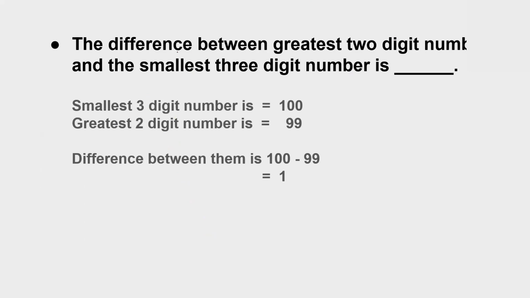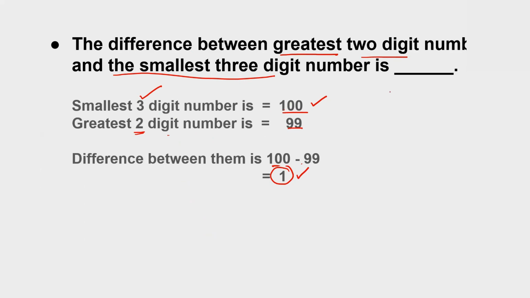Now there is a question for you. You have to find the difference between the greatest 2-digit number and the smallest 3-digit number. What is the smallest 3-digit number? That's 100. What is the greatest 2-digit number? That's 99. For the smallest, I told you, 1 should be followed by 2 zeros. And for the greatest 2-digit number, I have to repeat 9 two times. They are asking for their difference, so I will subtract them. 100 minus 99 is 1.